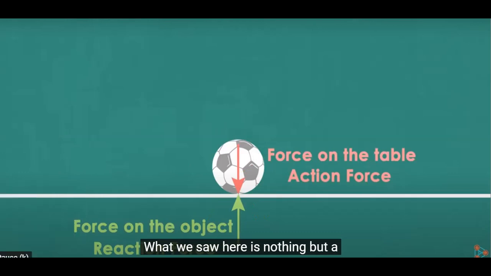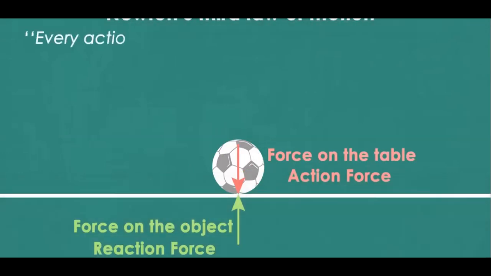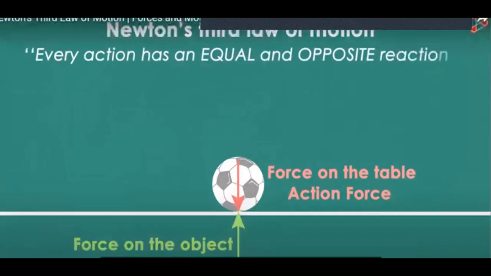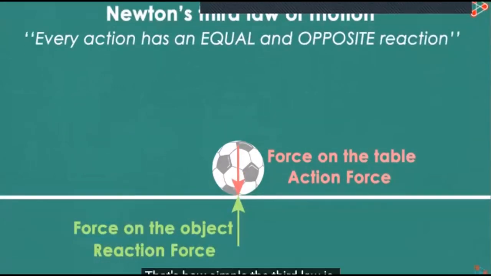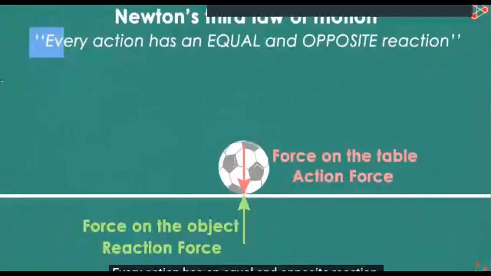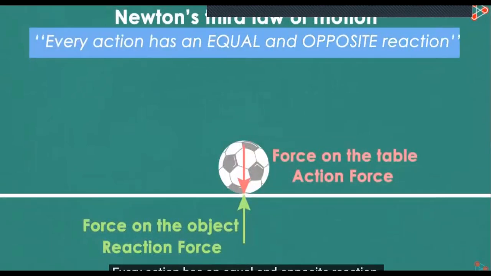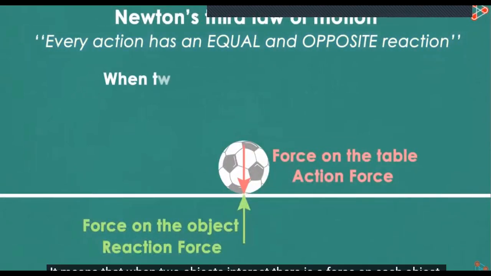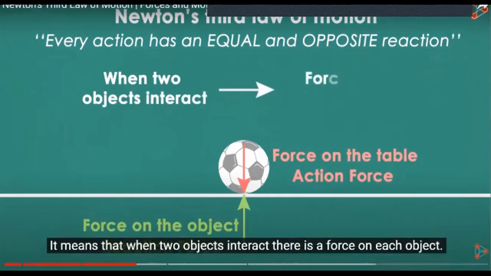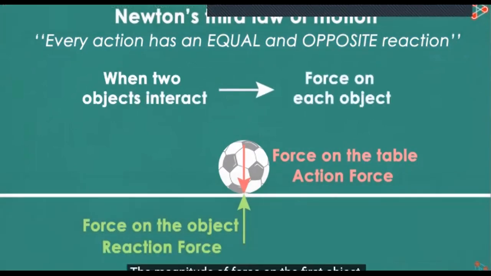Okay, this is nothing but a display of Newton's third law of motion. Every action has an equal and opposite reaction. That's how simple the third law is. It means that when two objects interact, there is a force on each object. The magnitude of force on the first object equals the magnitude of force on the second one.